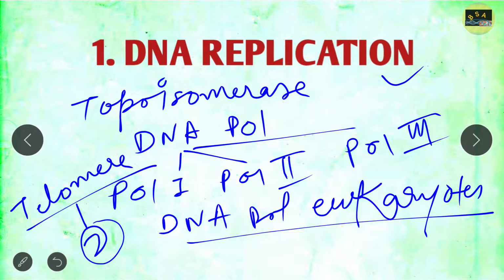And apart from that, just go through mitochondrial DNA replication and so on. That's all from DNA replication that you should know. In a gist, the most important are the eukaryotic DNA polymerases, DNA pol 1, 2, 3 and their functions, topoisomerase, and telomere replication. These four are very important. Please go through them.